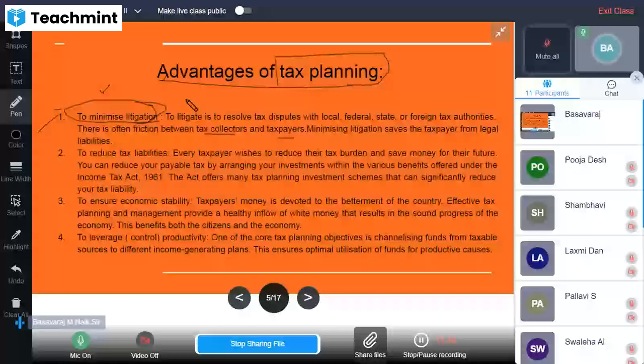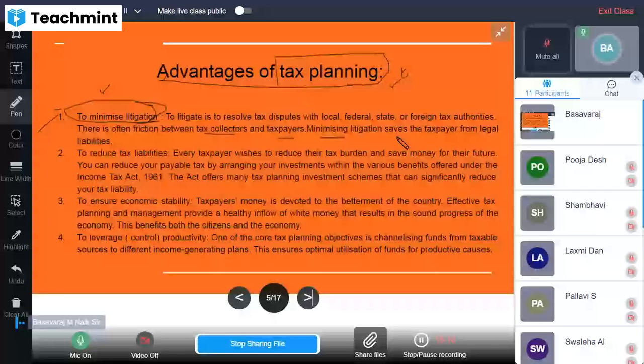It doesn't give a chance to go for legal litigation. So it will resolve all the disputes between the tax collectors and taxpayers. That should not be there if the individual has efficient and effective tax planning. It will minimize the litigation.